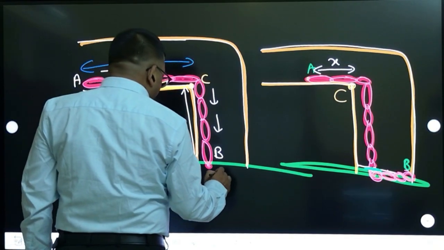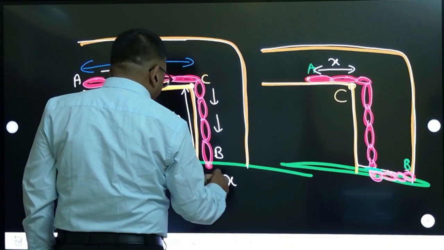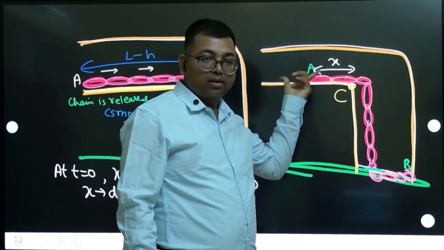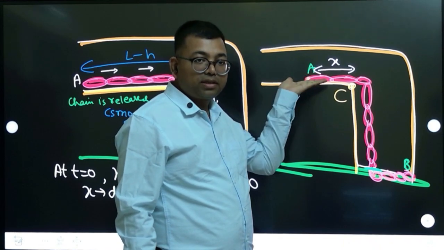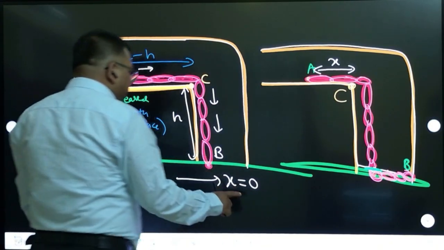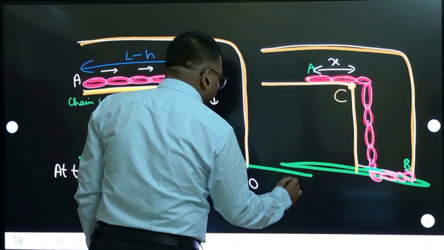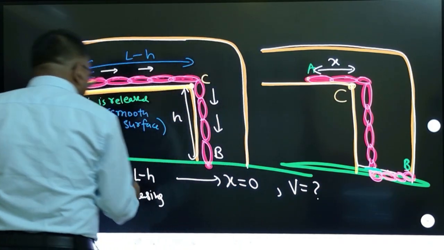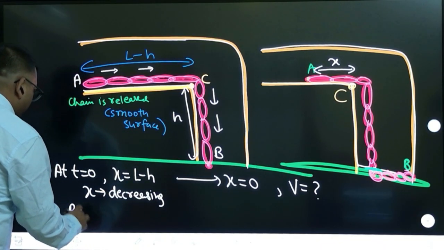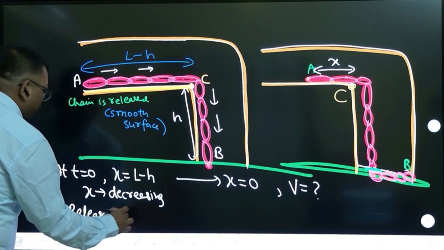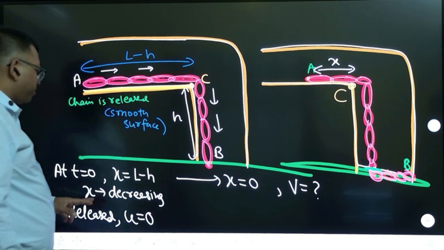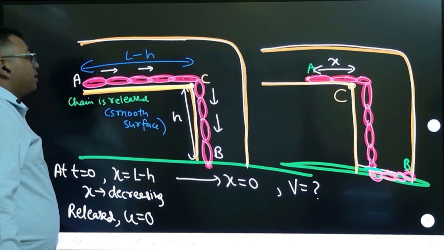At one instant of time, x has to become equal to 0. When x becomes 0, there is no part hanging here, no part lying on this horizontal surface, so all the chain will be down. At that instant, what is the velocity of the entire chain? That is the question. Initially the chain was released, so the initial velocity is 0. They are asking for the final velocity, and a very important point to note is that x is decreasing.